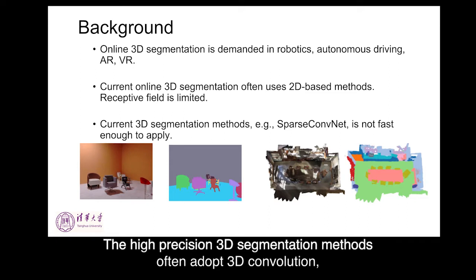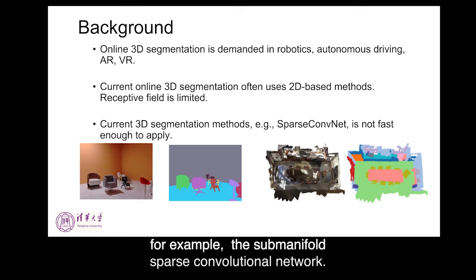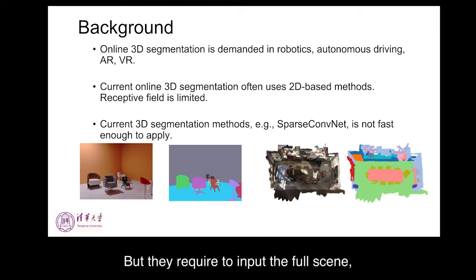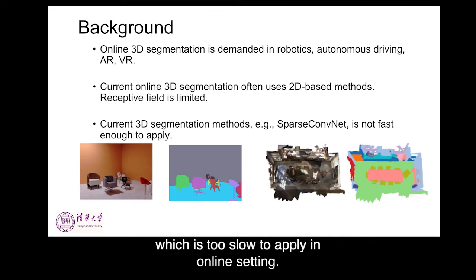The high-precision 3D segmentation methods often adopt 3D convolution, for example, the submanifold sparse convolutional network, but they require the full input, which is too slow to apply in an online setting.